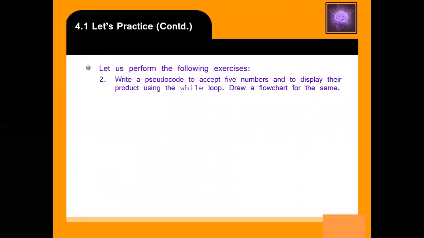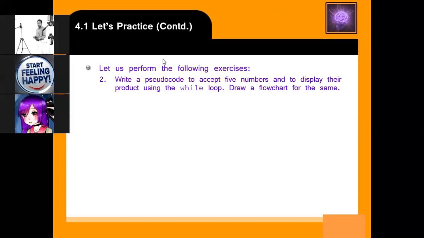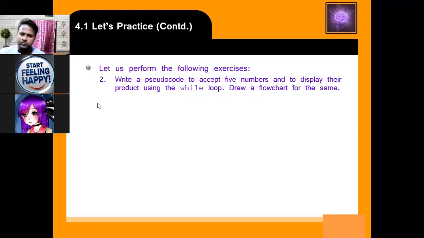So here we write a pseudocode to accept 5 numbers and display the product using a while loop.